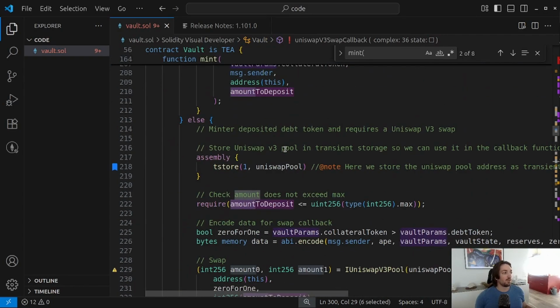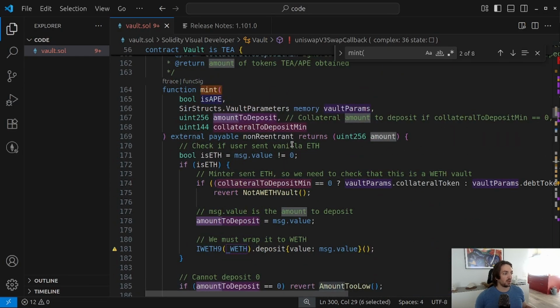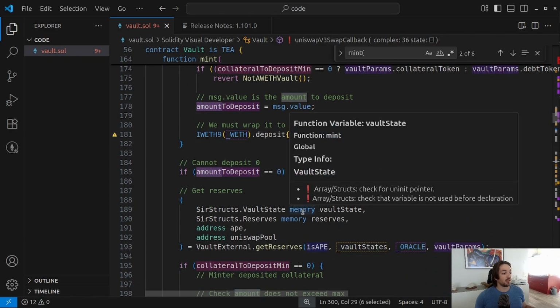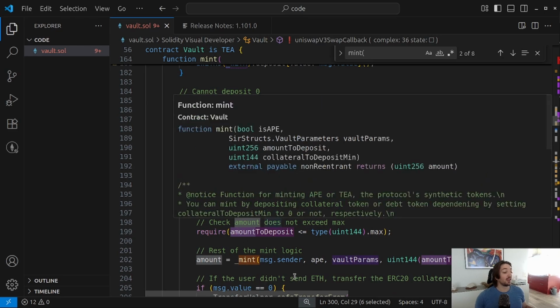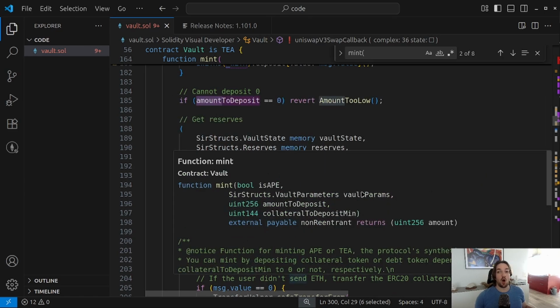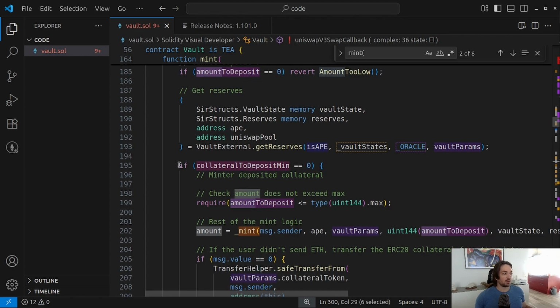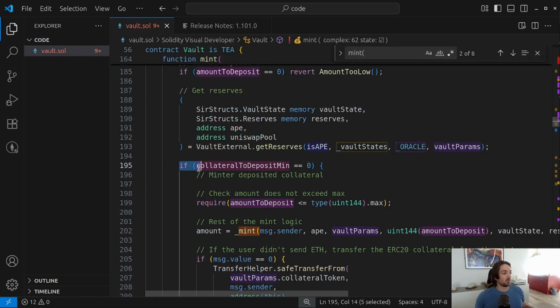We can take a look at the mint function, and I'm going to say it now. What was innovative about this protocol is that they use transient storage, which isn't really used often. Transient storage is storage that only lasts for one transaction. And we're going to see how it turned things over and pretty much wrecked their whole protocol.